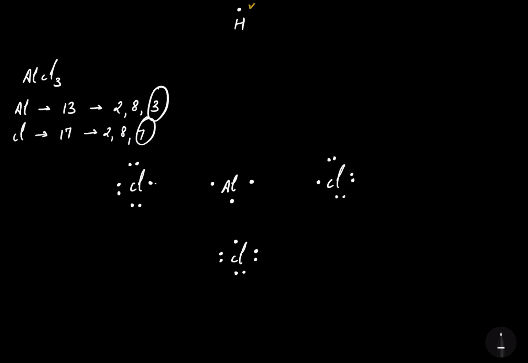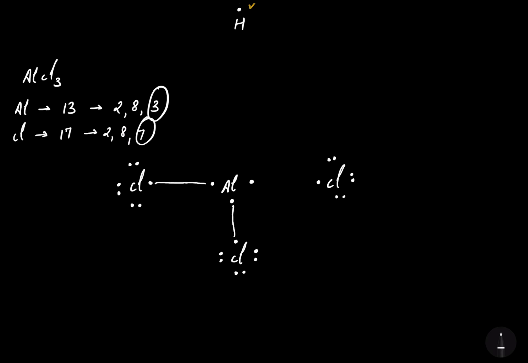So that's the first covalent bond, and the electron of aluminium gets shared with the chlorine and chlorine gets its octet completed. Now same goes to the second chlorine. The second chlorine again forms a covalent bond with aluminium, so the electron of aluminium gets shared with the chlorine and again the second chlorine also got its octet completed.